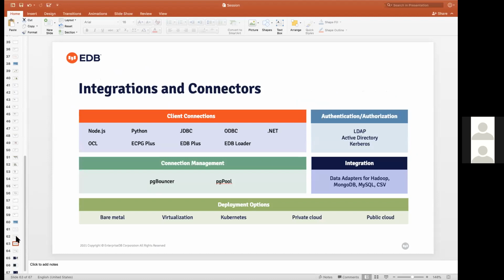Again, as there are other data sources and applications, for migrations, EDB gives integration to integrate with the other data sources. EDB gives some integration and connectors. So we have the data adapters for Hadoop, MongoDB, MySQL, as well as for applications which might be in .NET or JDBC or Java. So compatible connectors are offered by EnterpriseDB.